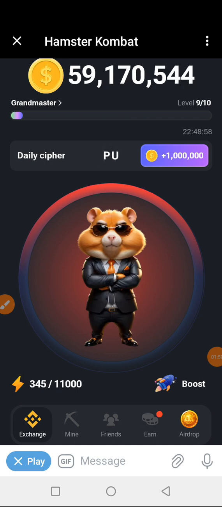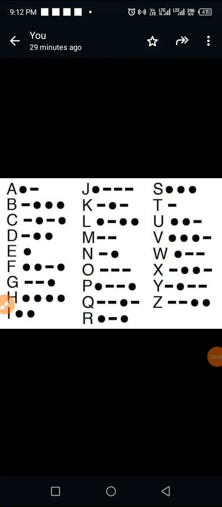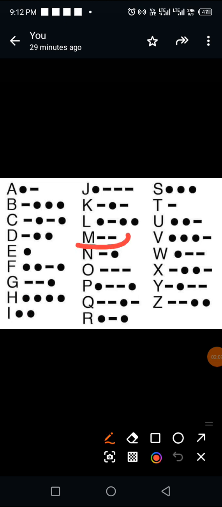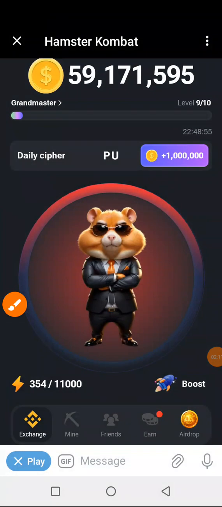Then the next letter is letter M. And how do we spell that? M is very simple. Dash dash. So let's do that now. Dash dash. The M has been spelled.